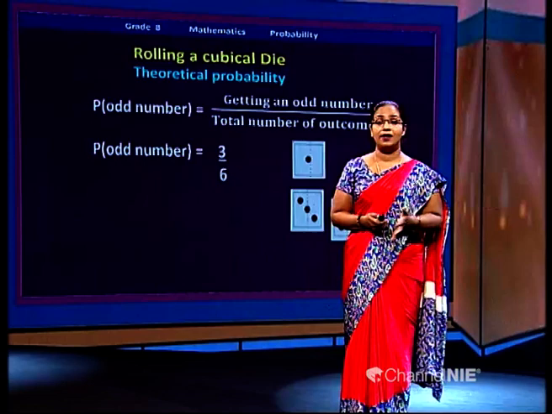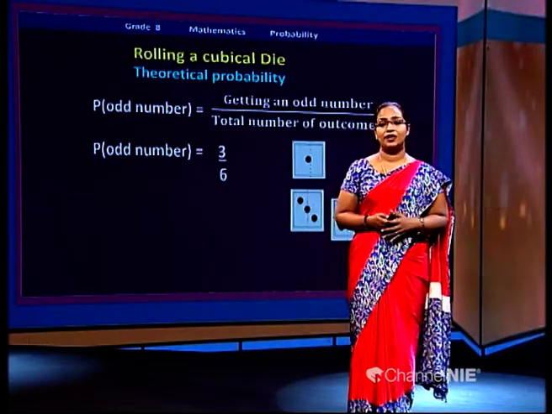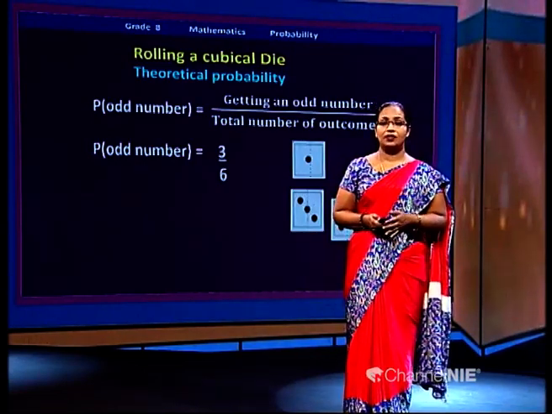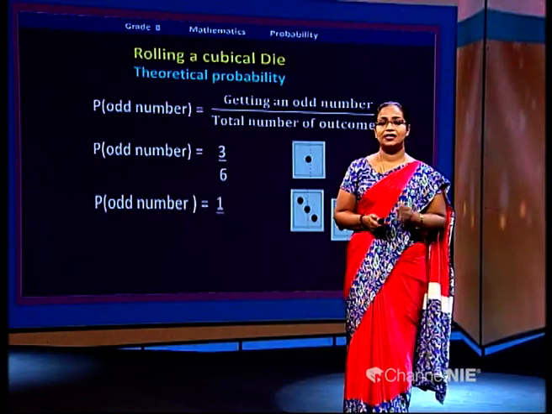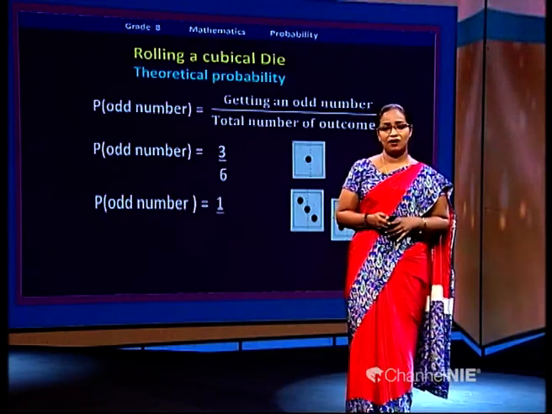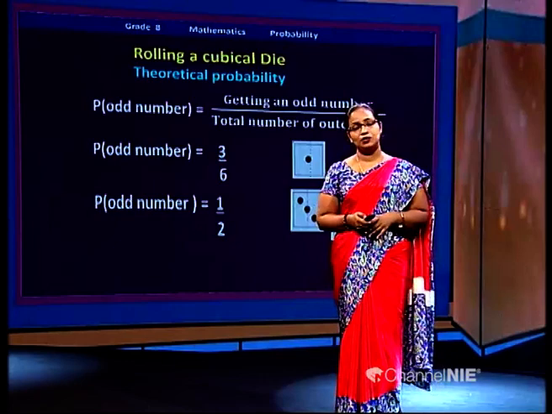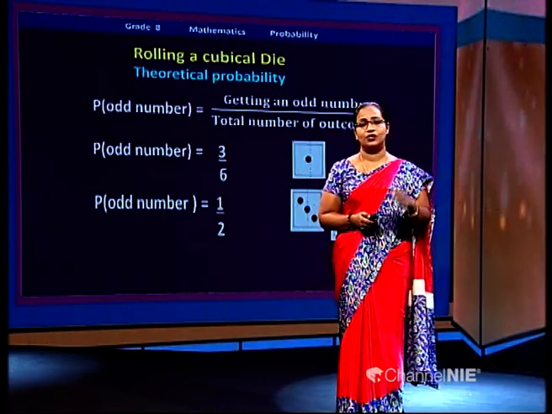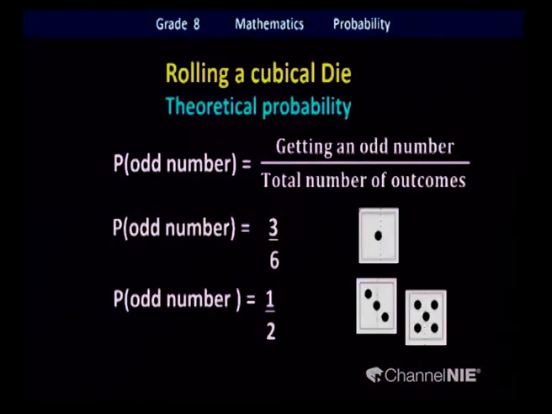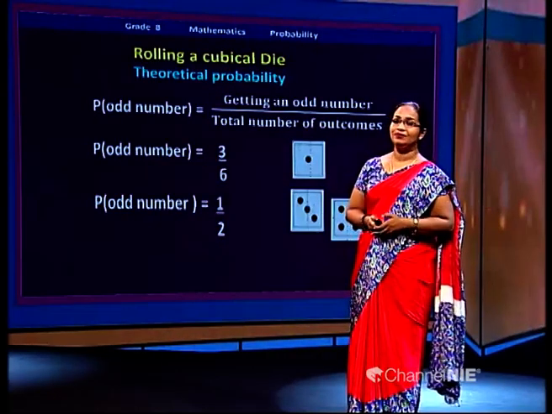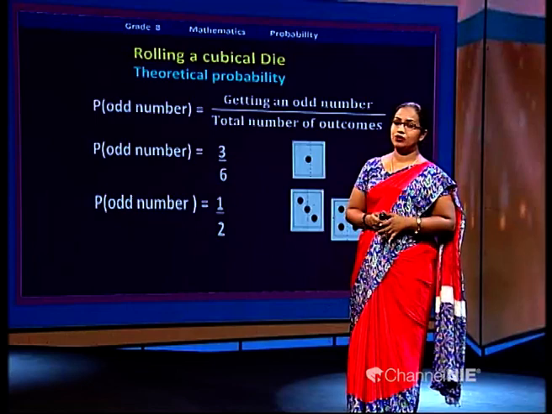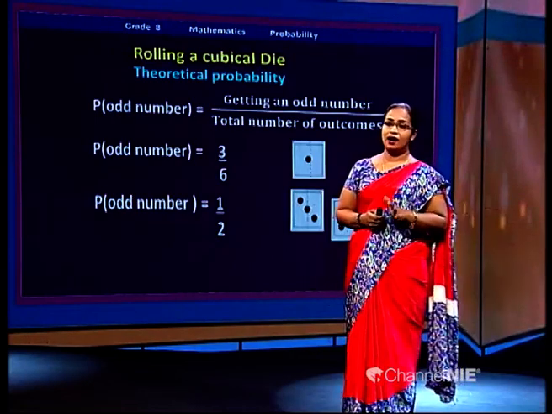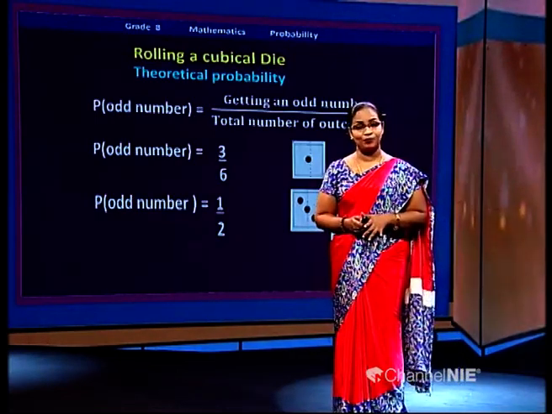So you can divide both numerator and denominator by 3. Then what is the final answer? Yes, when you divide 3 by 3, 1. When you divide 6 by 3, that is 2. So the probability of getting an odd number when you are rolling a die is 1 over 2 or half. Got it? Okay, make sure to keep the final answer in simplest form.